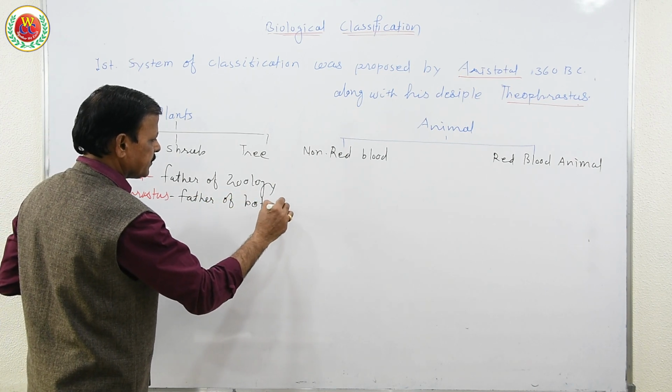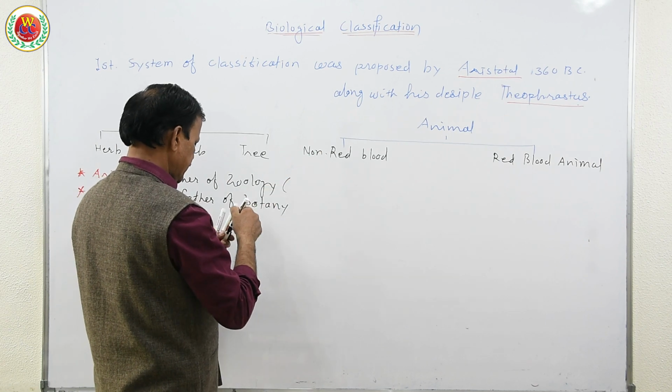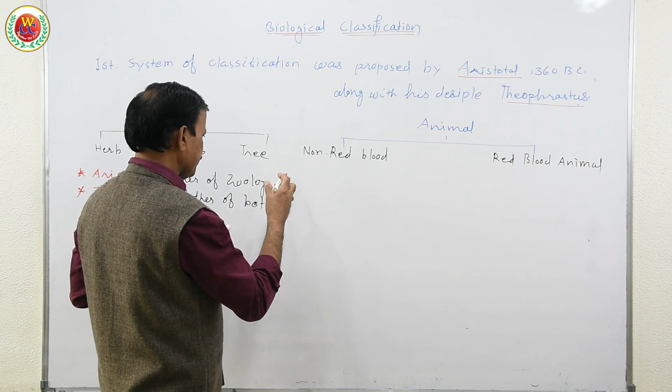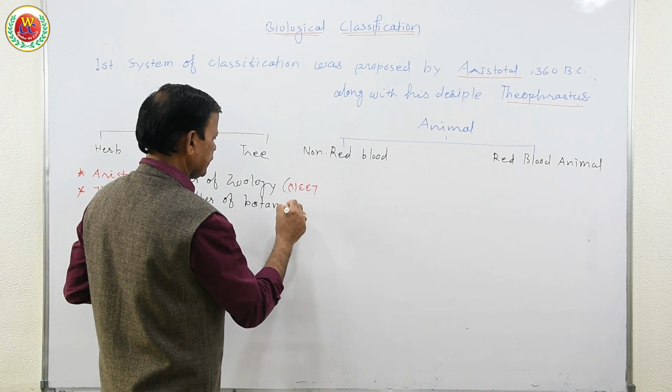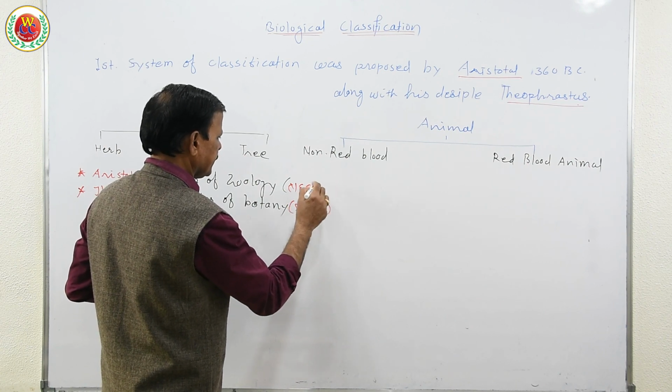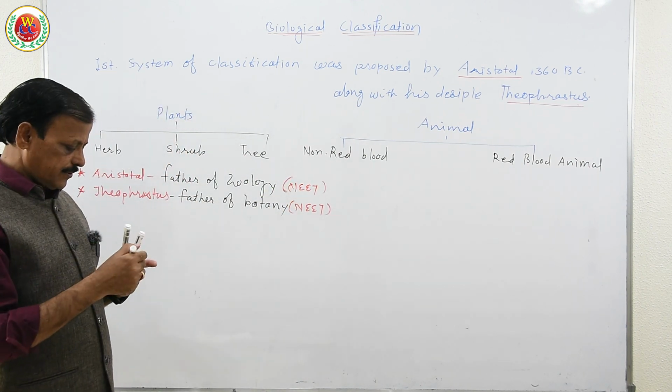Please keep a note of this; it can be asked in the NEET examination. It is very important, so these two things you please keep note of.